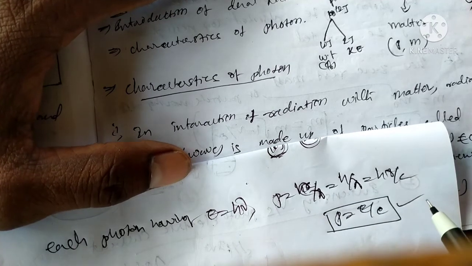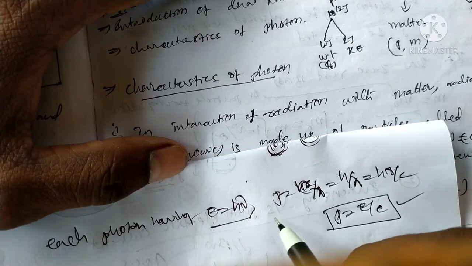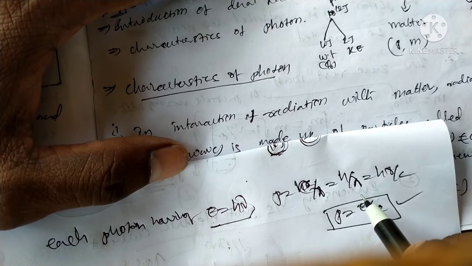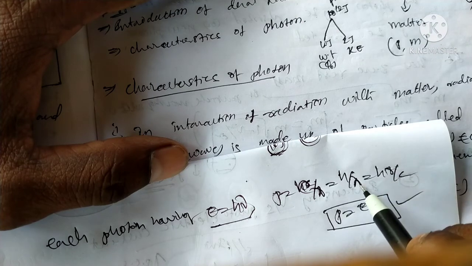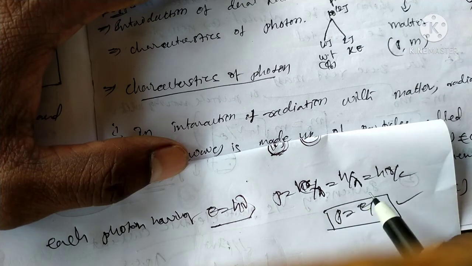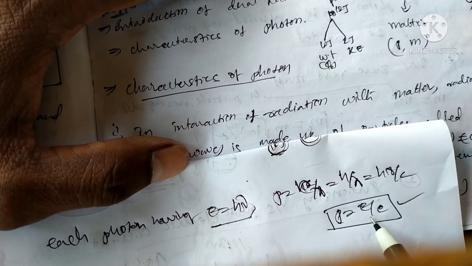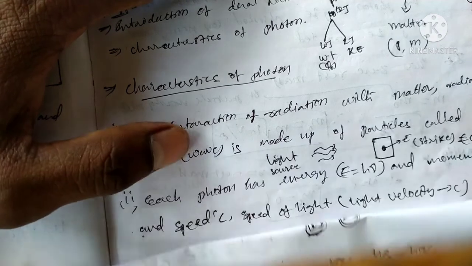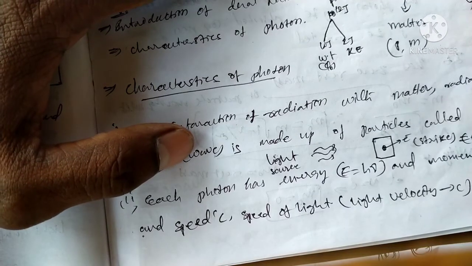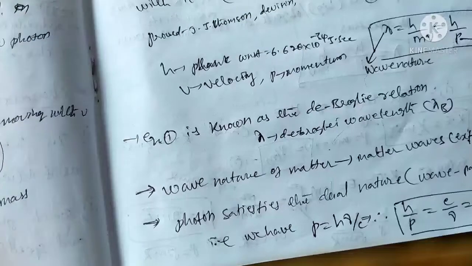Also lambda equals c by nu, which is the relation between wavelength and frequency. This is the momentum and energy relation. Here c is the speed of light.